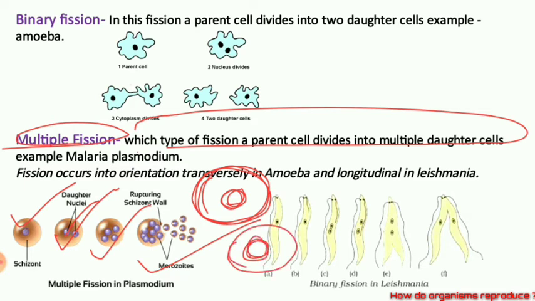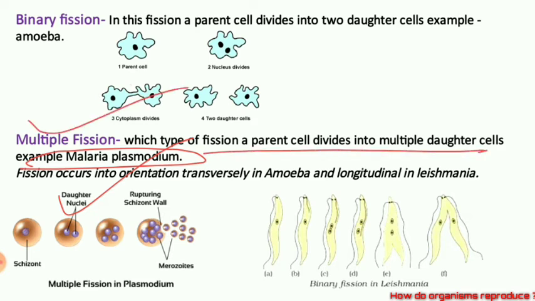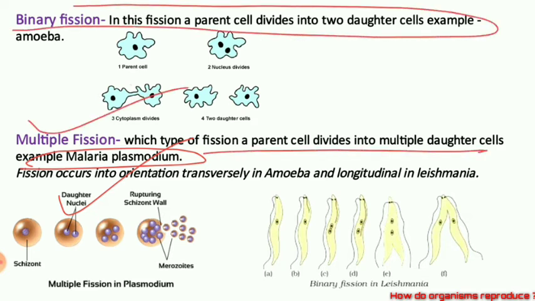So when a parent cell forms many daughter cells, as in the malaria parasite Plasmodium, it is called multiple fission. So in binary fission, only two daughter cells are formed. In multiple fission, multiple daughter cells are formed.